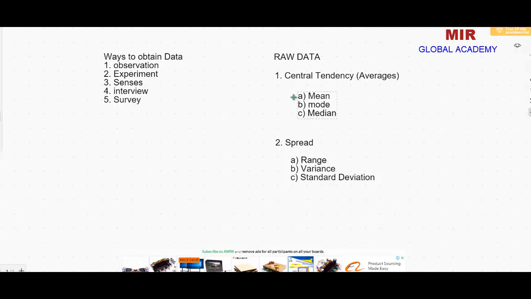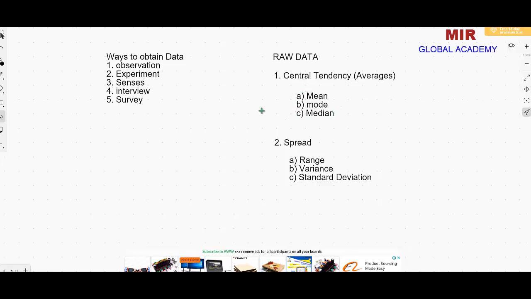Normally in our daily life, we are not sure whether we are using mode or median. We frequently call the mean the average, but actually these three are all averages. In real life, we just think that only the mean is the average. Basically, the mean is a type of average. But if you take a large amount of data, for example 30, 40, 50 observations, you will observe that the mean will be exactly or approximately in the center of the data. So when you have a large number of observations, all these three will be approximately in the middle of the data. That's why we call them central tendency.